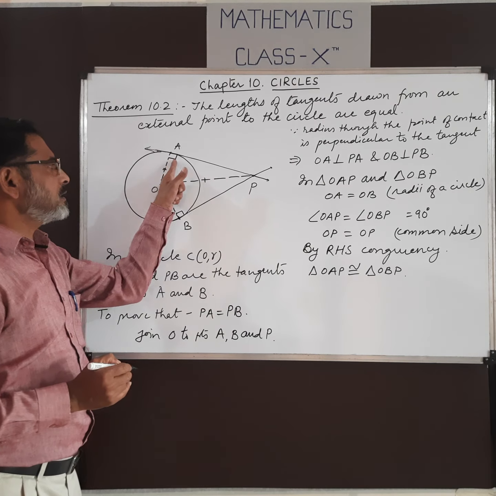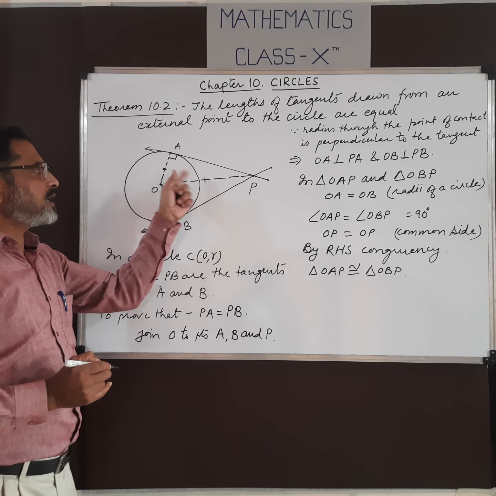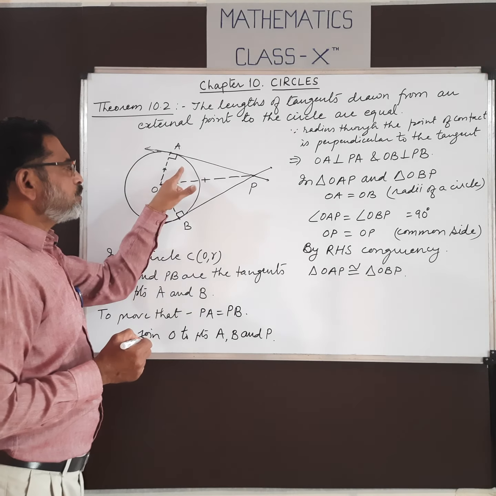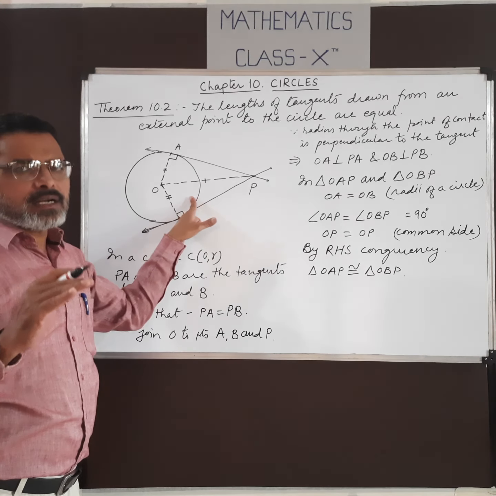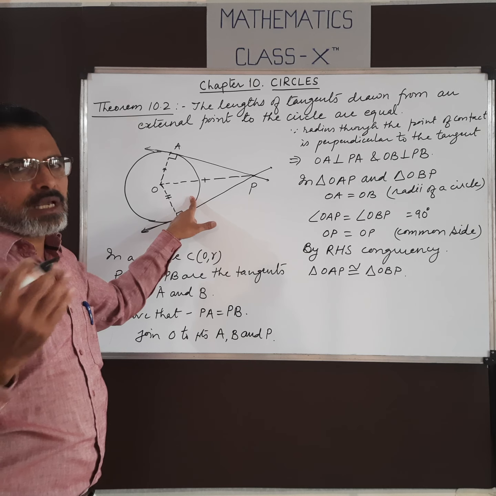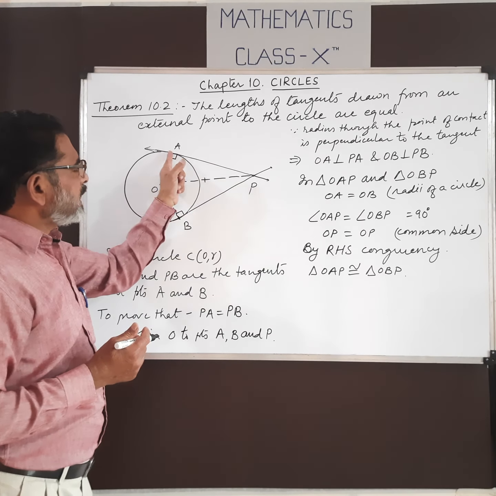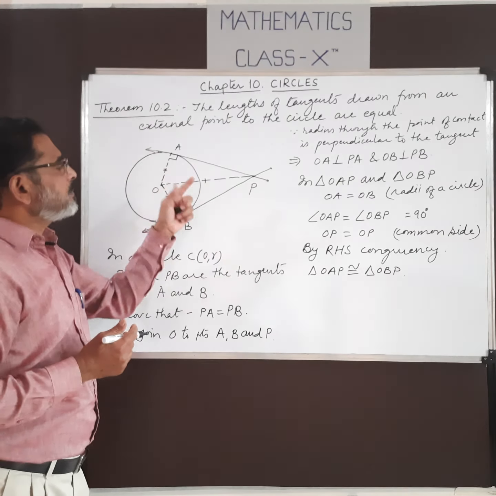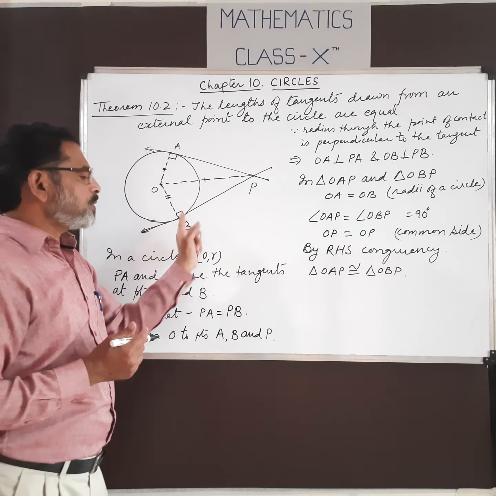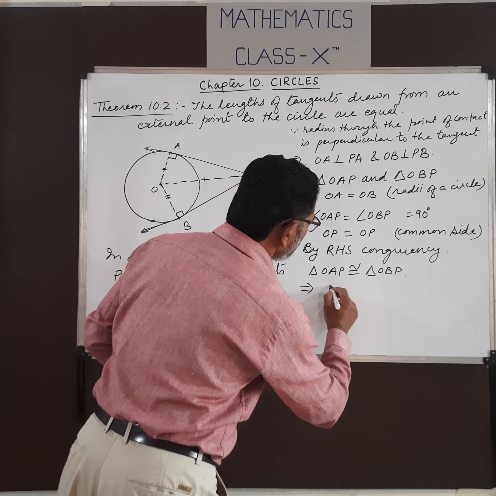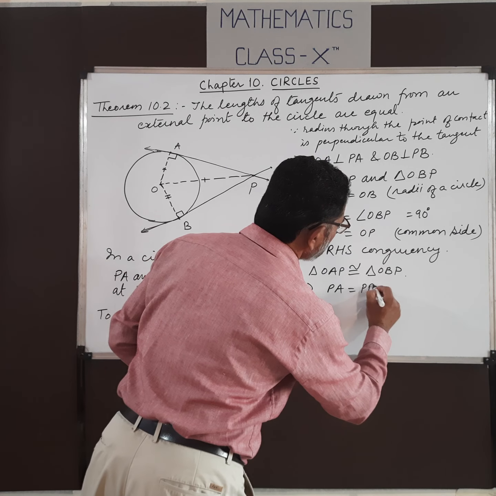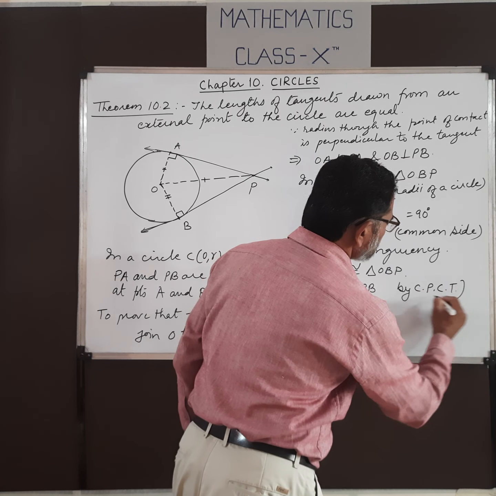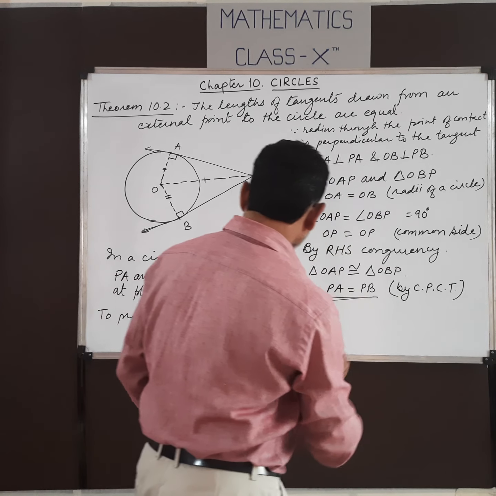Is that clear? In these two right angle triangles, hypotenuse and sides are equal. So triangles must be congruent. When the two triangles are congruent, then their corresponding parts must be equal. So what about AP and PB? The remaining side of the first triangle is AP and the remaining side of the other triangle is PB. So here PA equals PB. What is the reason? By corresponding parts of congruent triangles, and it is proved.